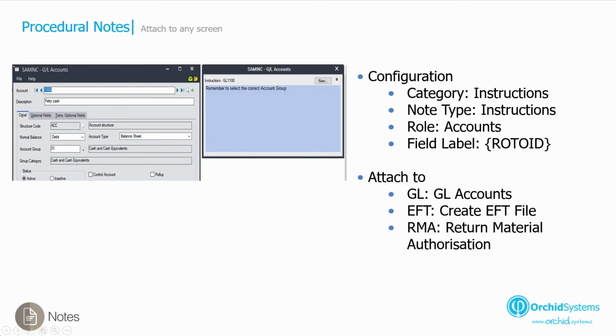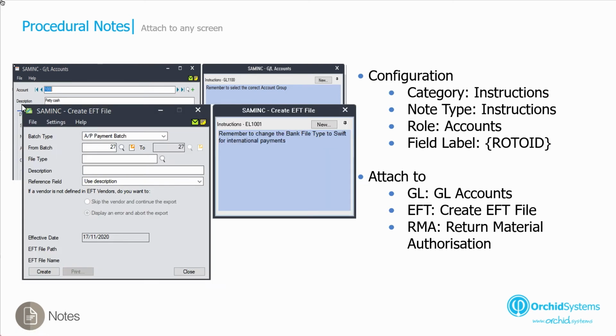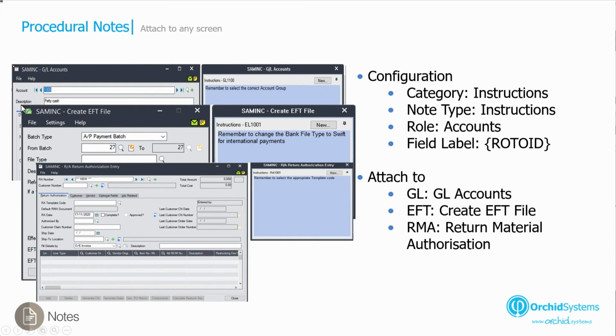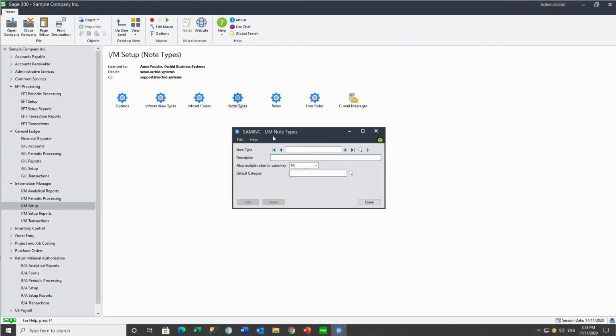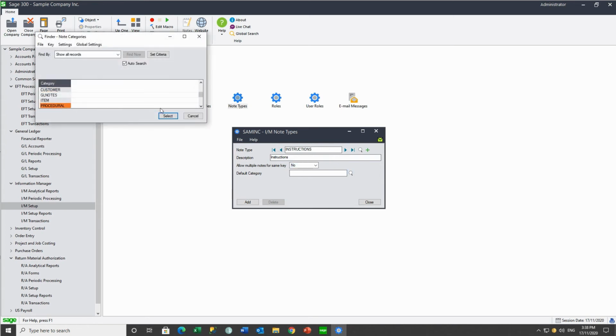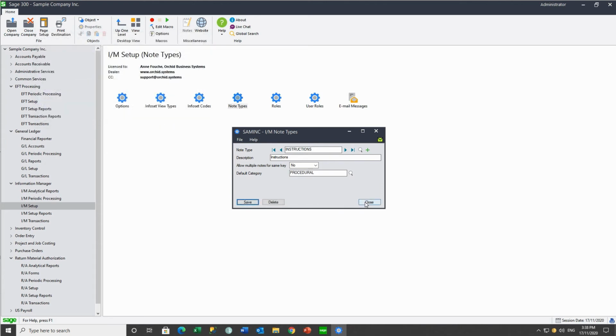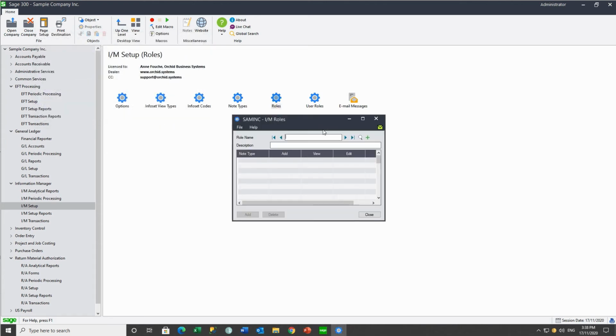We're then going to go and create some notes and attach it to our GL accounts, create EFT screen, and our RMA, Return Material Authorization Entry screen. First, we're going to create a note type for our instructions. We're just going to allow a single note and associate it with our procedural category. And assign Add, View, Modify and Delete to accounts.